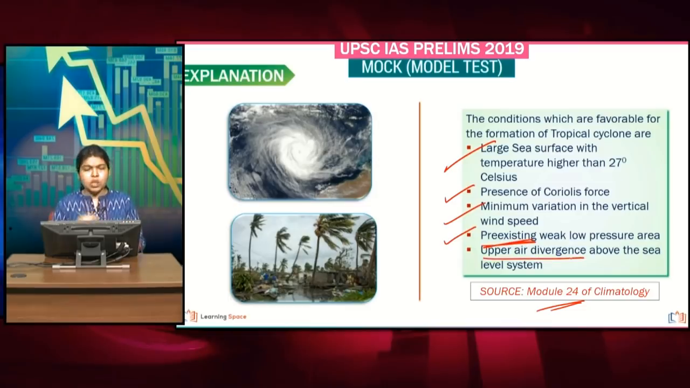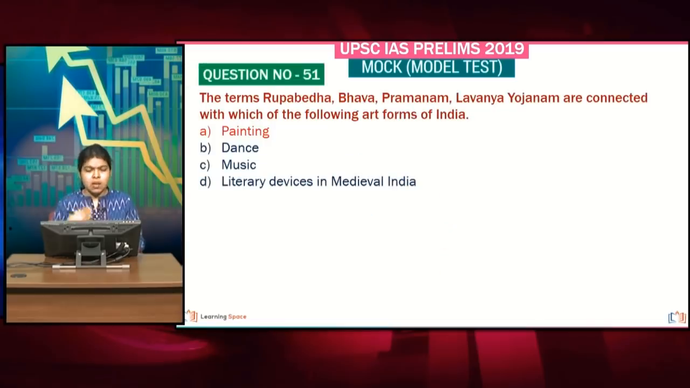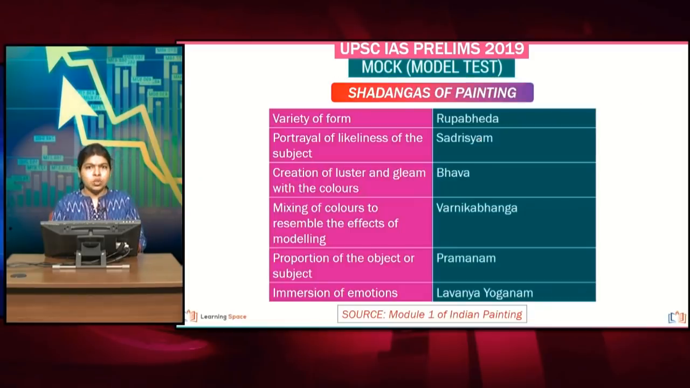And upper air divergence, I have just mentioned how it is quite necessary for the formation of a cyclone. So now we are moving on to the questions pertaining to art and culture. Take a look at the first question. Here we are mentioning some random terms, terms like Rupabheda, Bhava, Pramanam and Lavanya Yojanam. All these are related to the Shadangas of Indian painting.